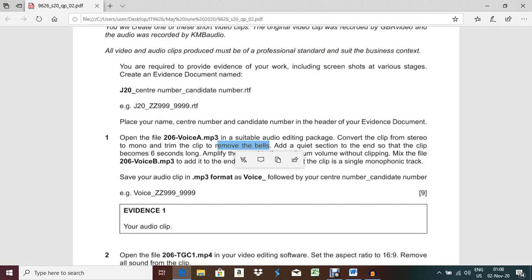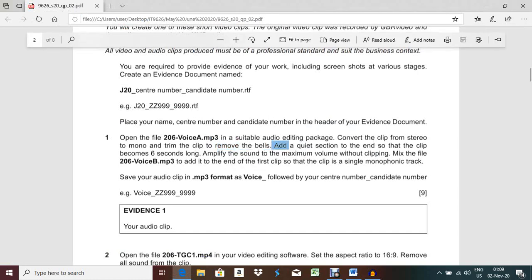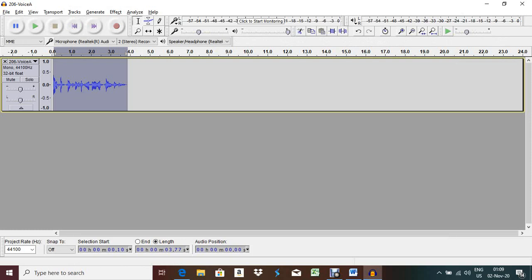After that, what they are asking to do: add a quiet section to the end, so that the clip becomes 6 seconds long. So what is the length of this clip now? If you check, it is 3.87, so it should be 6 seconds long.